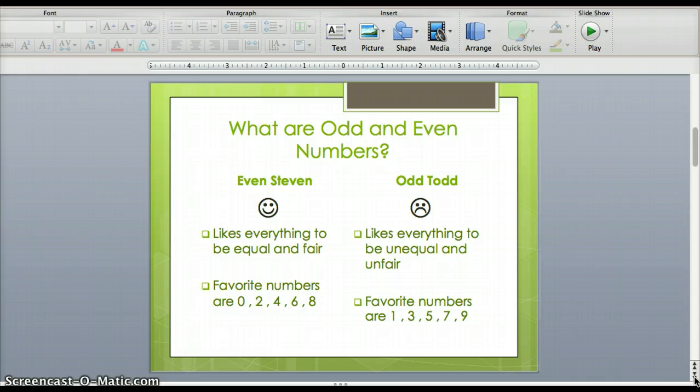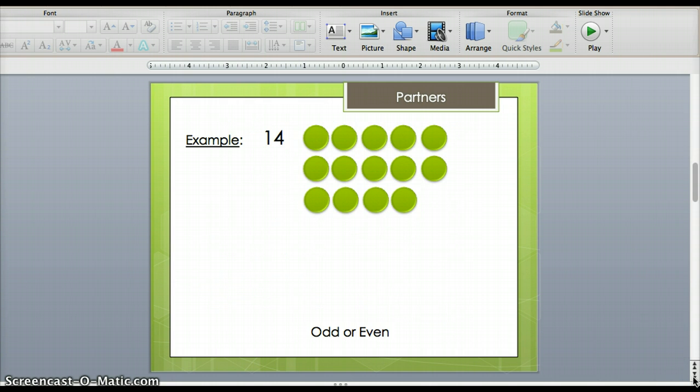Now let's get back to the idea of partners and teams. Maybe Even Steven and Odd Todd can help us. Let's look at partners first. Our example is for the number 14. We're going to put 14 into partners. I know in class the partners make a group of 2, so that's what I'm going to show with my picture.